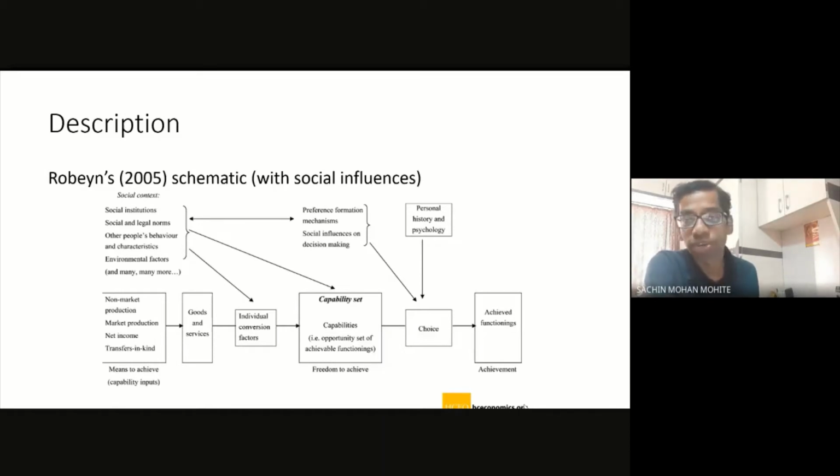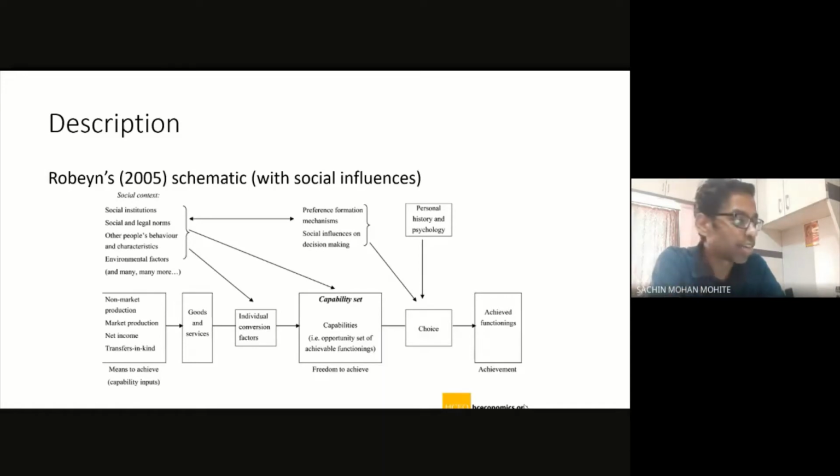Then we come across the choices. Those might be individual choices, and then finally it gets translated into achieved functioning, that is the final achievement. So this is one particular process, or the different steps involved in the capabilities approach, right?